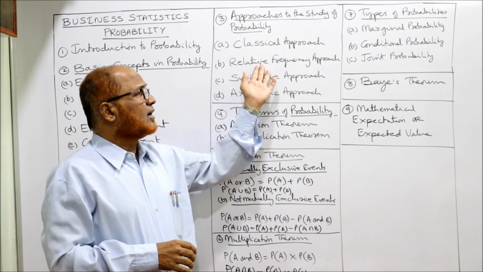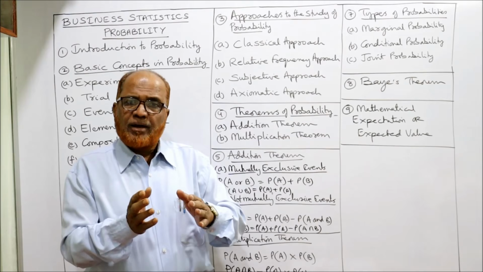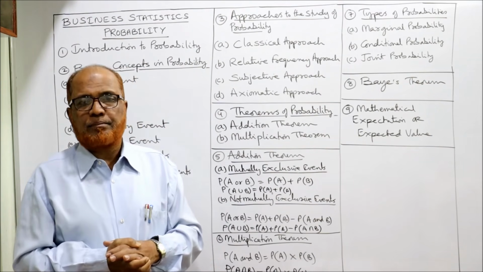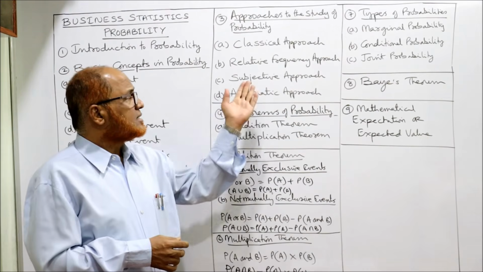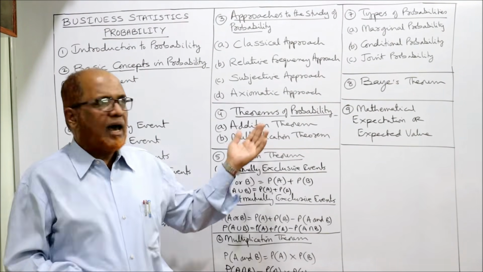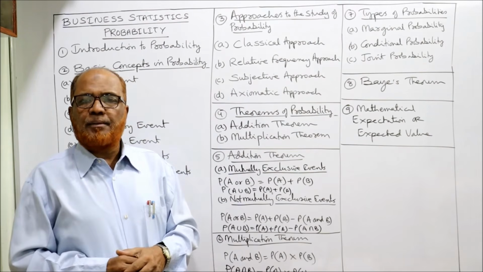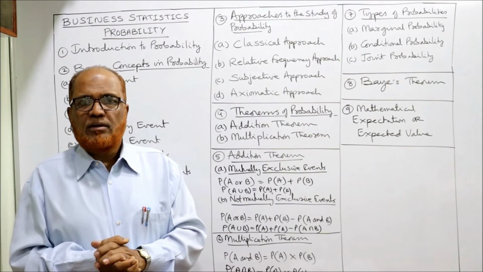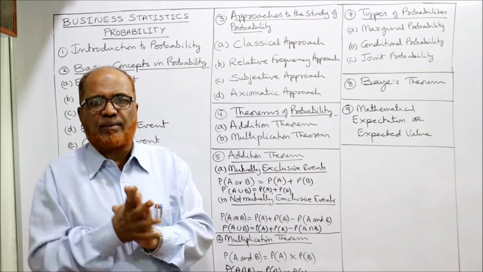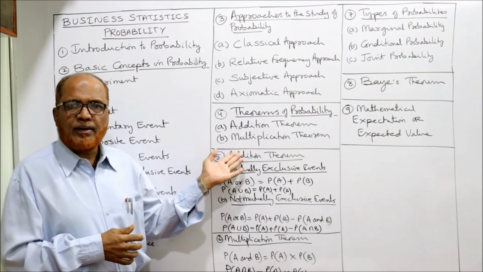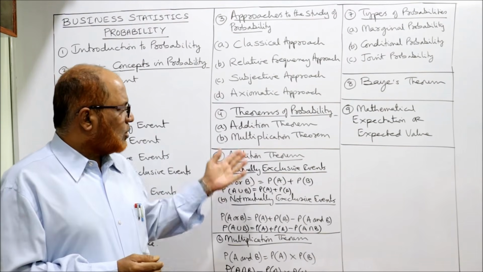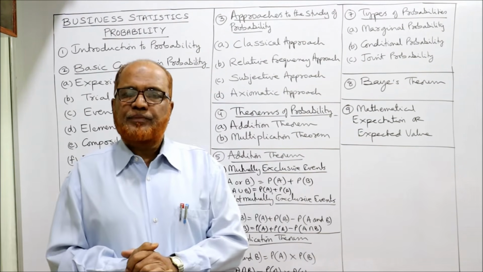is equal to number of favorable cases divided by total number of outcomes. Right? That is correct. Relative frequency approach says we'll take the probability by analyzing the past data. Subjective, it depends on our belief and perception, we give a numerical value. Axiomatic, it gives some rules. The probability depends on some rules, the 3 rules it has given. Then theorems of probability, addition theorem and multiplication theorem. So we have discussed up to here.